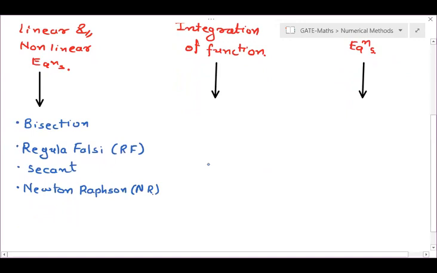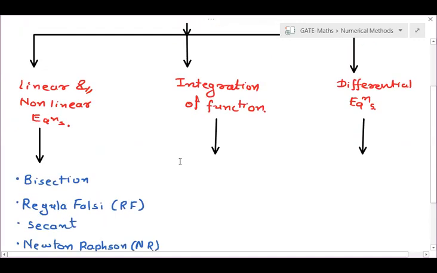Numerical solution of integral of function. In this, definitely we have to find area. Sometimes they are going to give you a question to find area. The solution of a differential equation will give us one curve, that is the relation between y and x, and the solution of integral of function is going to give us area, because it is a definite integral.